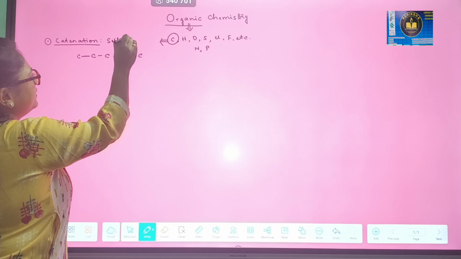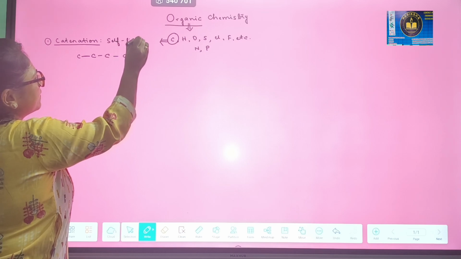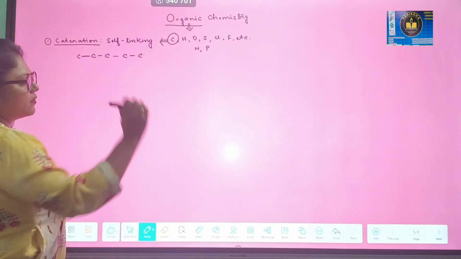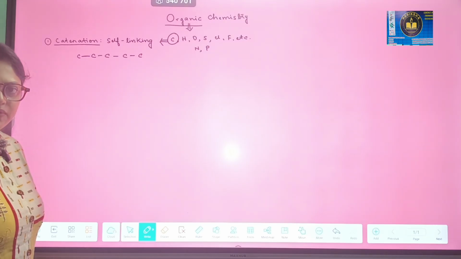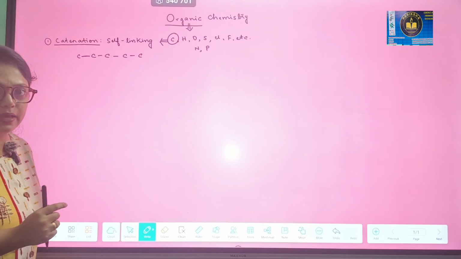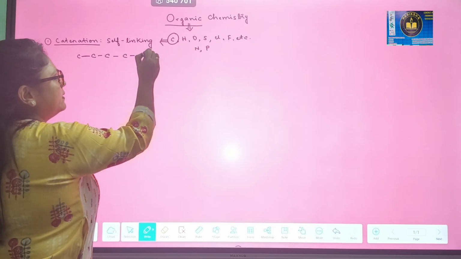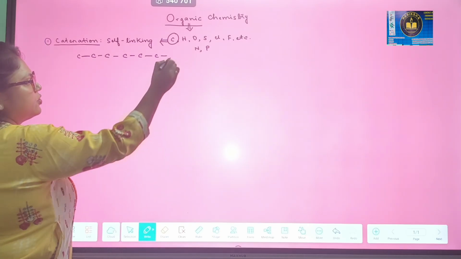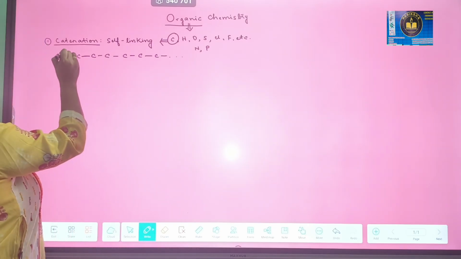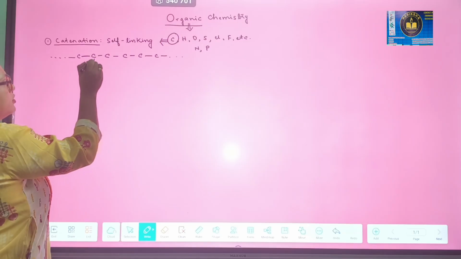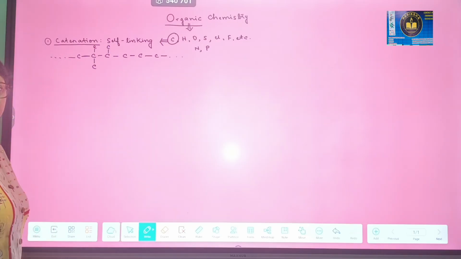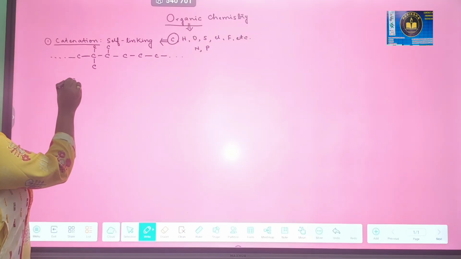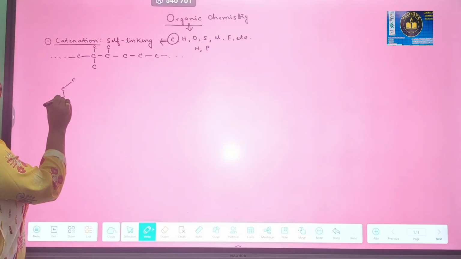It is self-linking. Carbon is making a bond with carbon itself and the chain is propagating. It can propagate in this direction, so on, in this direction. It can also propagate up and down. It can also make a compound like this.